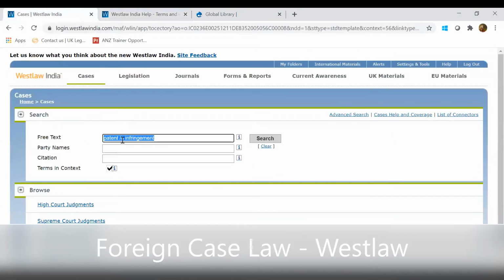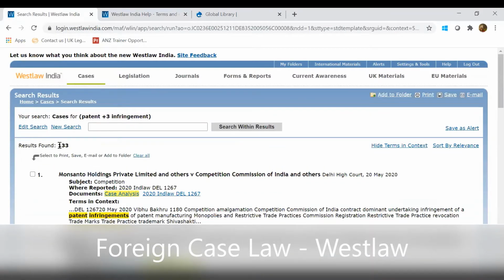I'll show you how it works. So for N, I'll replace it with a 3. So this would mean that I want patent and infringement to be within 3 words of each other, right? So I'll hit search again. And from 2400, I have reached down to 133.